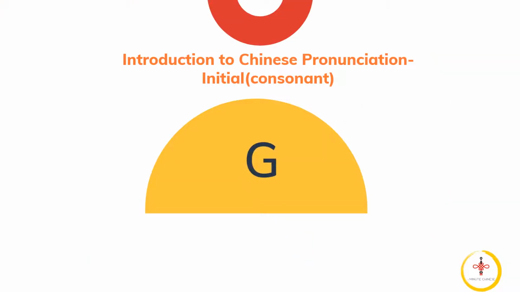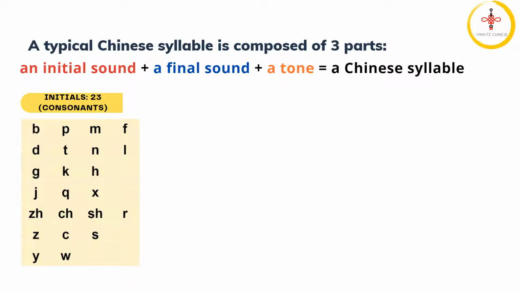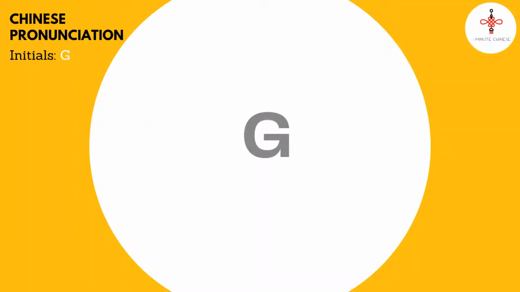In this lesson, we will talk about the introduction to Chinese pronunciation, the initial 歌. What's the initial sound? It's the consonant. There are 23 Chinese consonants in the Hanyu Pinyin system. Make sure you watch our previous videos so you will have a better understanding of the Chinese syllable.